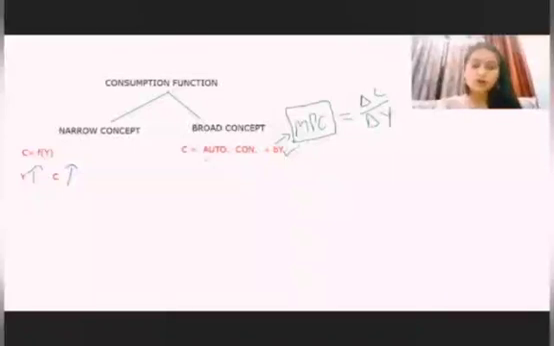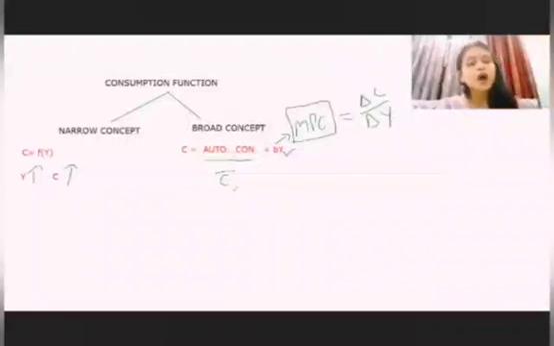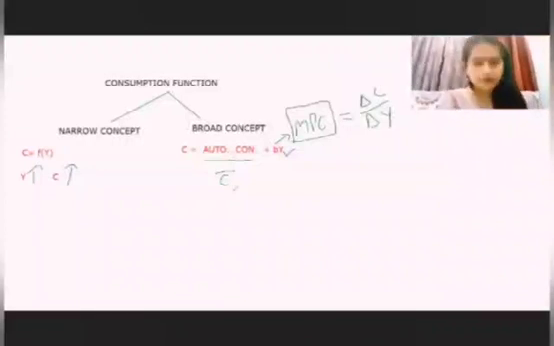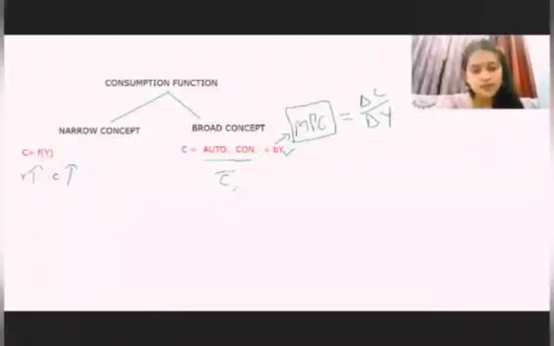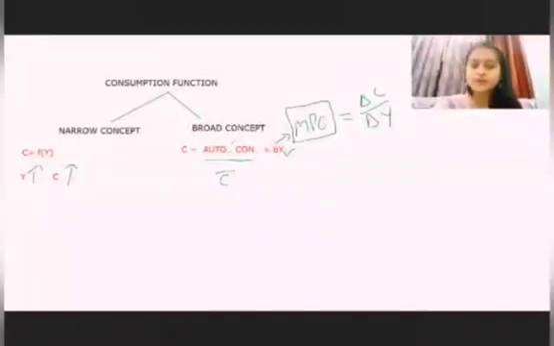And what does autonomous consumption mean? Symbolically, it is represented as C bar. Autonomous consumption means the consumption that you are doing even at zero level of income. This portion of consumption is not affected by your income. You can consume things from your past savings, or you can borrow from some sources, like your friends and family. So this was about the broad concept of consumption.